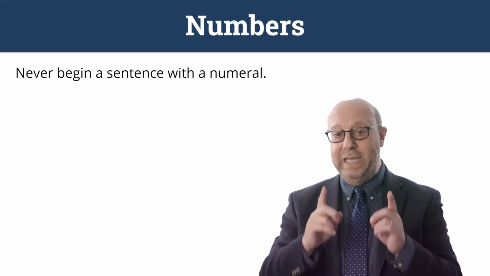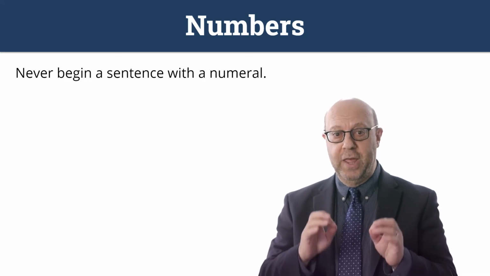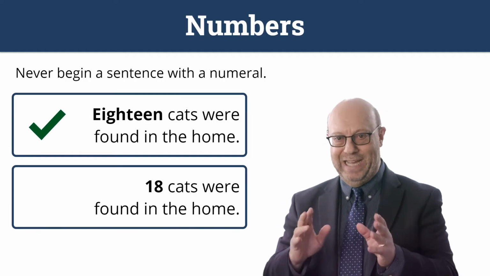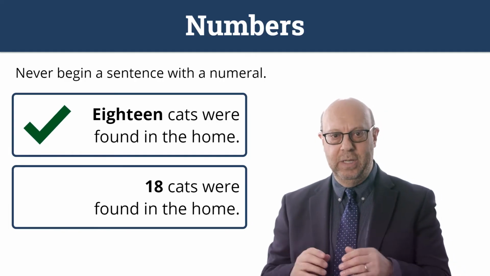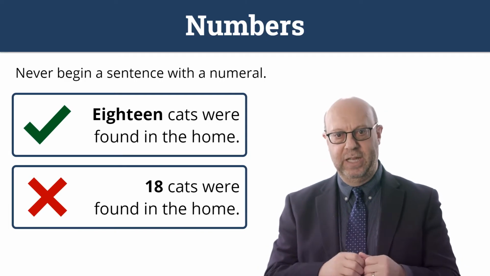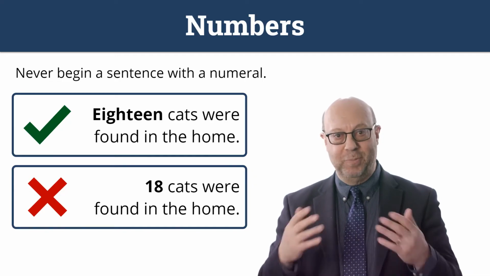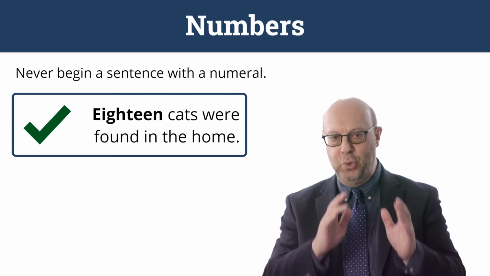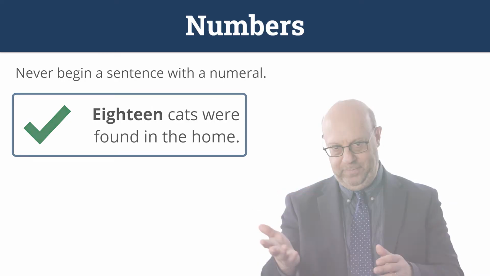Also, never begin a sentence with a numeral. The right way to say 18 cats, you've got to write it out. Eighteen cats were found in the home. It's wrong if you put the number 18 at the beginning of the sentence. It's just simply the wrong way to do it. So always start a sentence with a word version of the numeral.